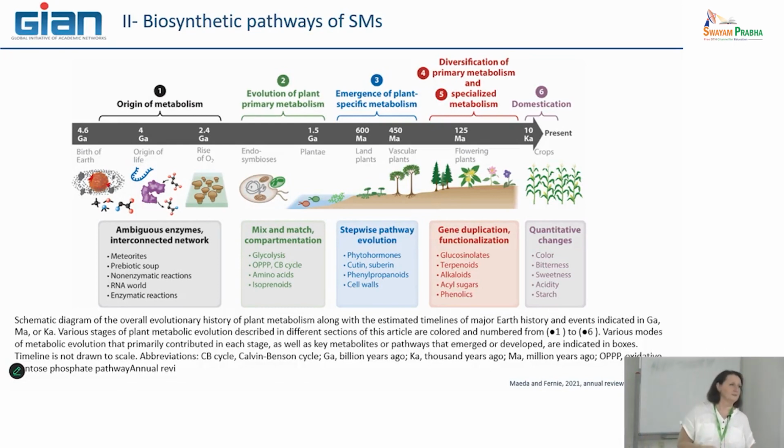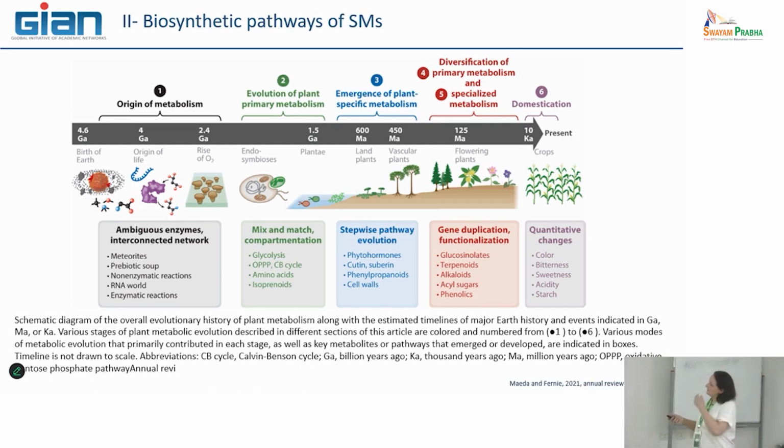Just this slide, I like it a lot, because it's a way to make the link between all the details I say to you and what happens normally during evolution. Here you have a scale from the beginning, the birth of the Earth, 5.6 giga years, which means a big bang. And from this state, here is the origin of life, and with the origin of life there was also the origin of metabolism. So this is a very long story.